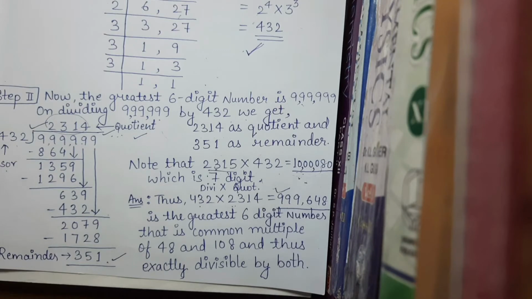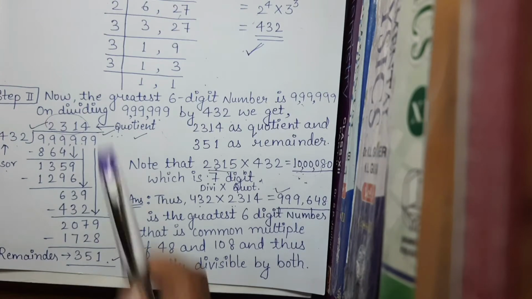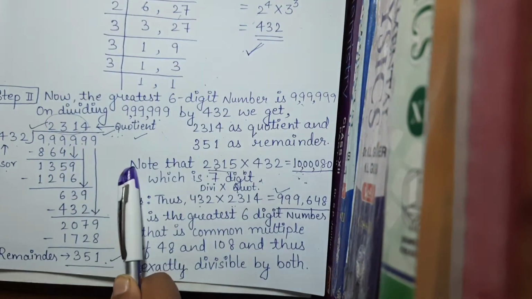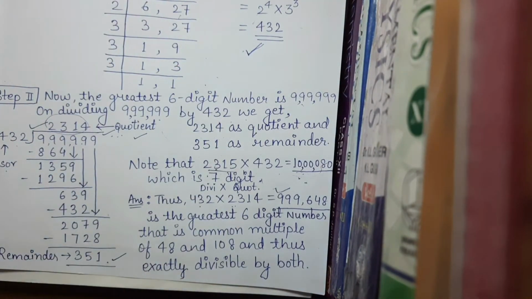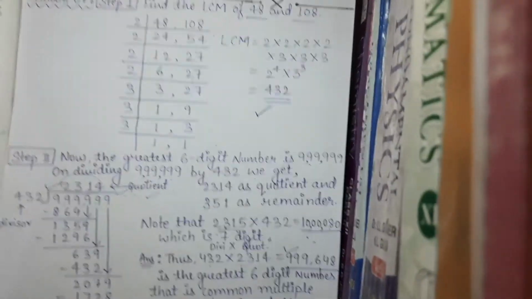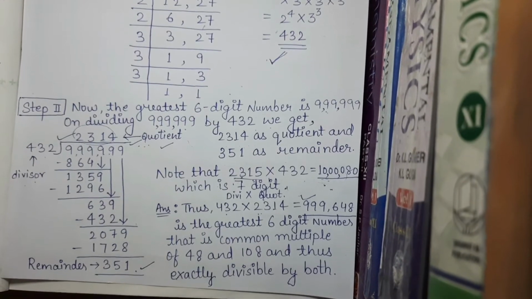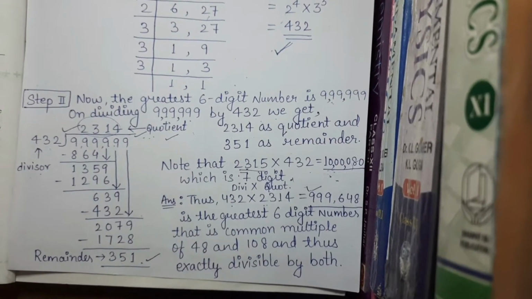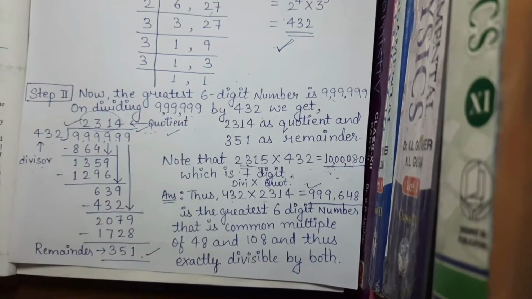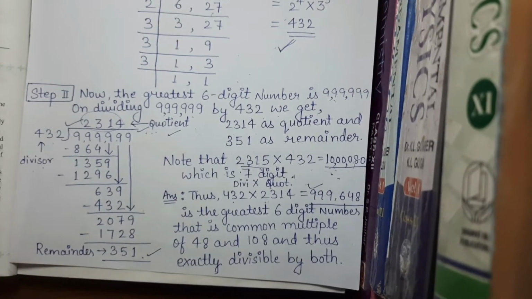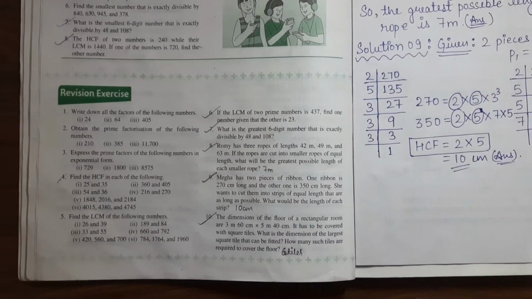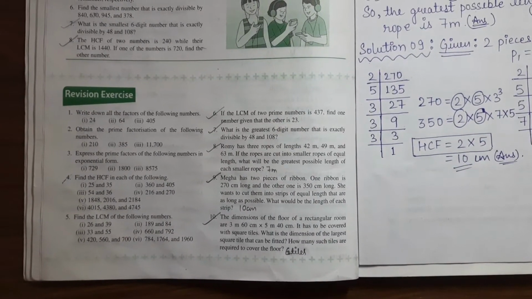These two steps are very important. You don't need to write these statements, but you must remember the first step and the second step. Our first step is to find the LCM of the two given numbers, and our second step is to divide the greatest number by the LCM.